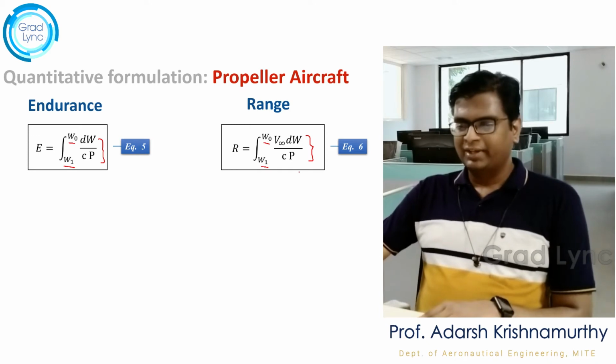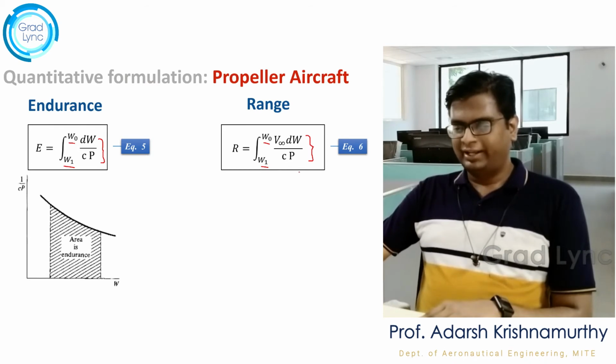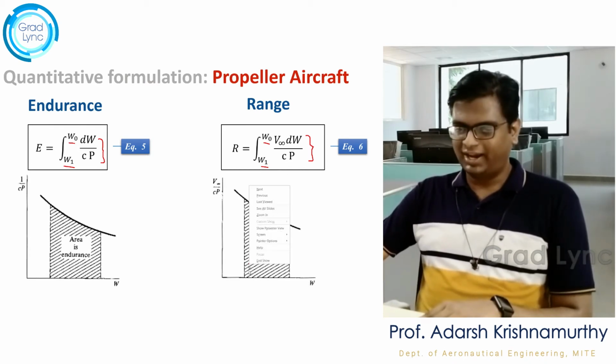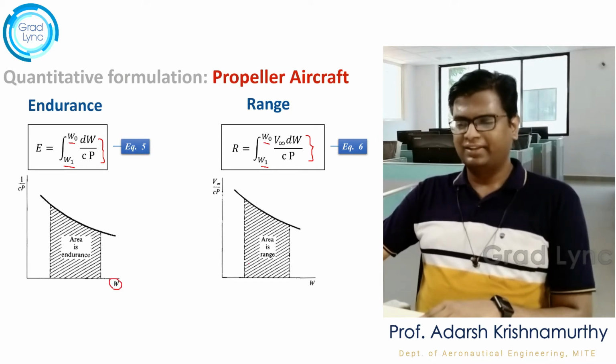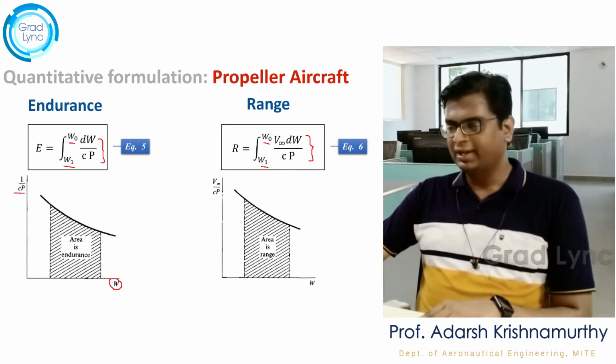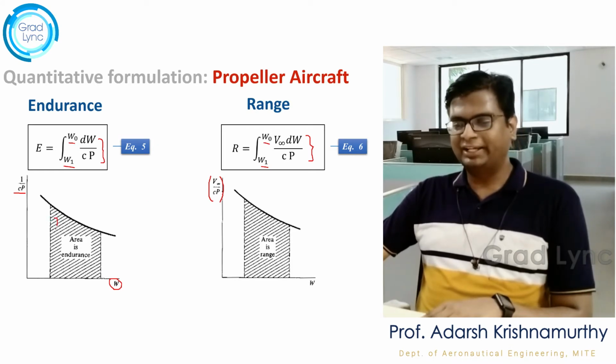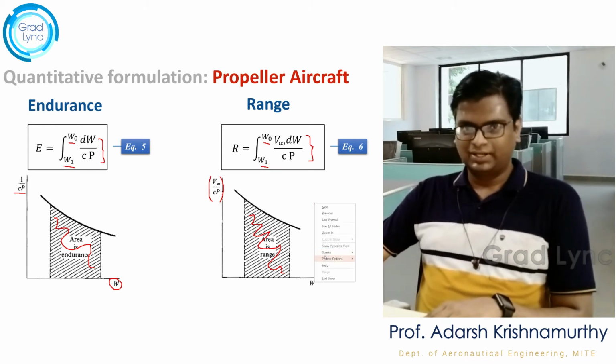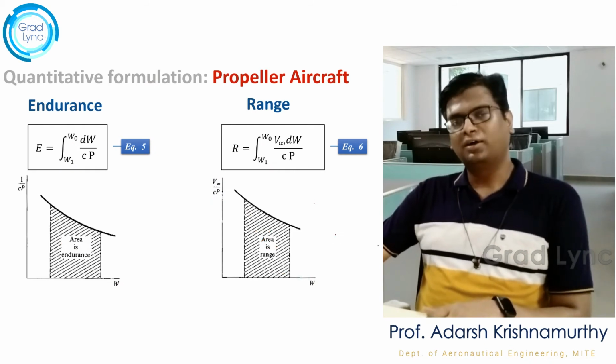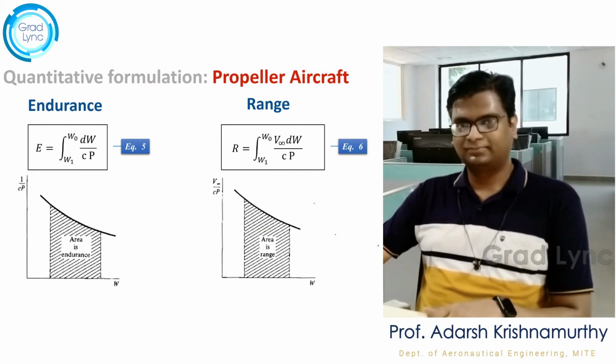Now, as you can see here, I represent both equations in the form of a graph where the x-axis represents the weight of the aircraft and the y-axis represents, in the first diagram, 1 by C into P, and in the second diagram, V infinity by C into P. Now, the area under this curve represents the respective quantities, right? So in the first diagram, it represents the endurance, and in the second diagram, it represents the range. Understood? So even graphically you can measure range and endurance, right?